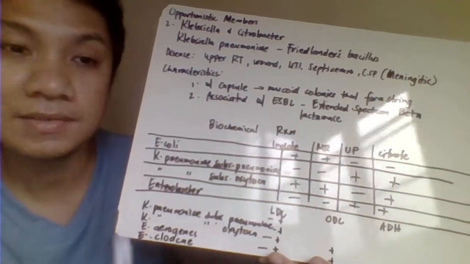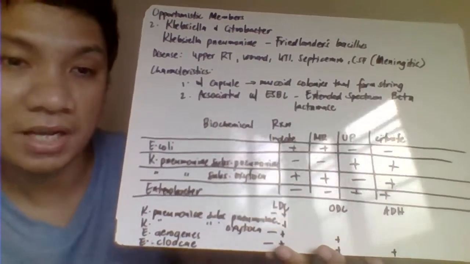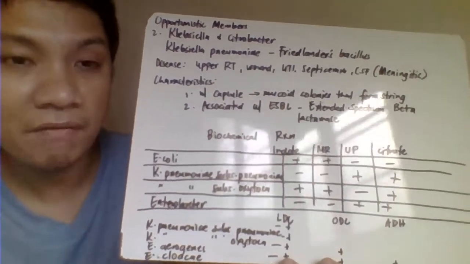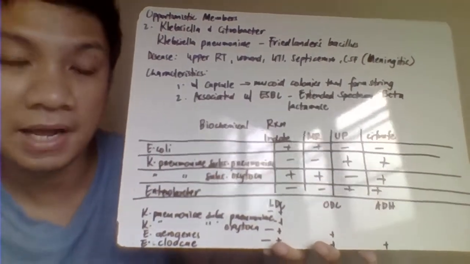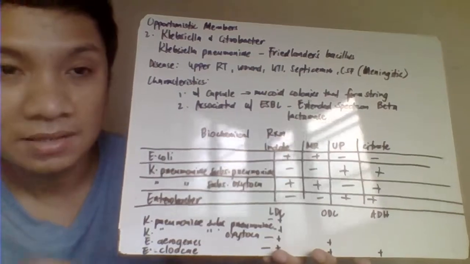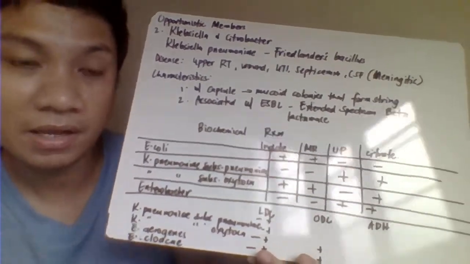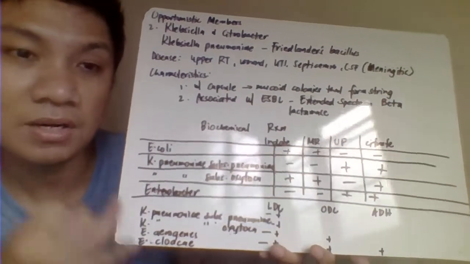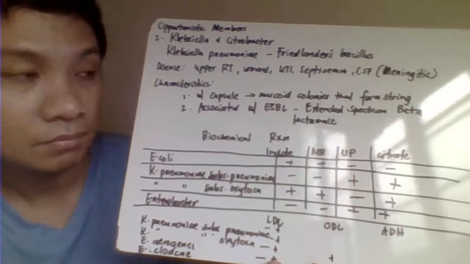Basta lahat sila na nasa opportunistic infections, most likely they are causing the same type of infection. They are nosocomial infection and they are also causing infection here for those mga immunocompromised patient natin. So lahat sila basta opportunistic. It includes their infection like urinary tract infection, respiratory tract infection, wound infection, septicemia, pare-pareho lang sila.